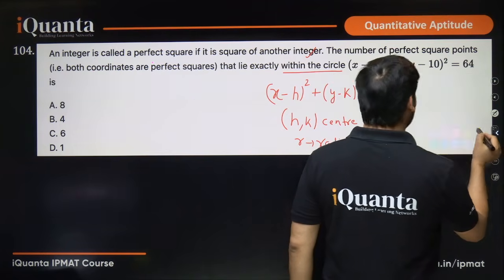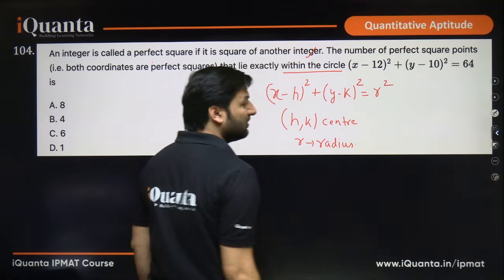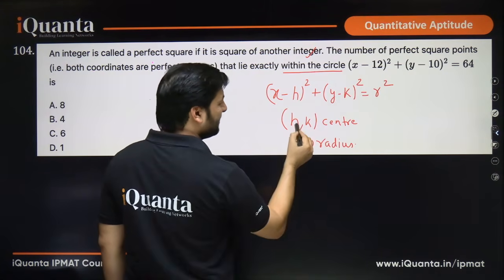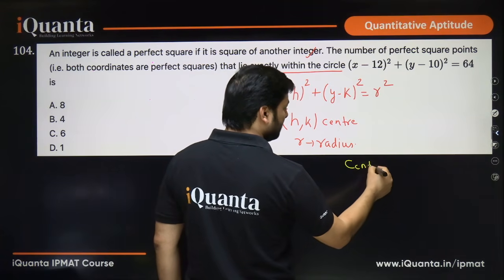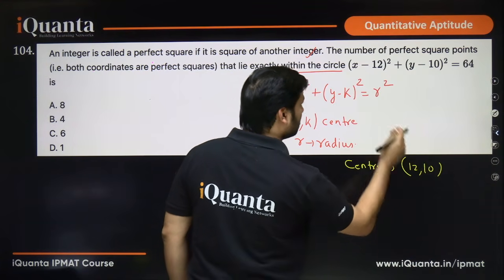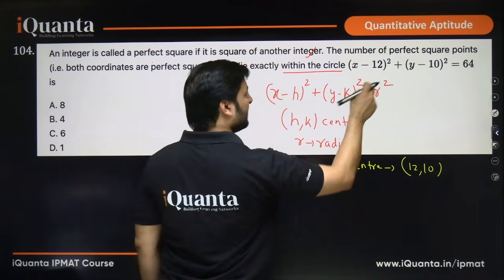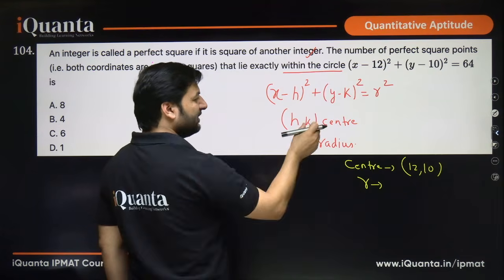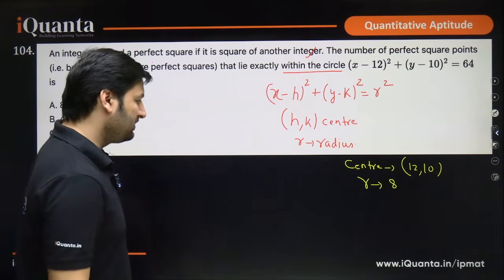The moment we know this, we can simply see that this is the equation of a circle. So where does this circle have its center? x minus h, so what is h here? 12. Y minus k, y minus 10, so k is 10. So the center of this circle is at 12 comma 10. And for the radius, on the right hand side you have r square. 64 is the square of 8, so 8 is my radius. First of all, this much is clear, right?